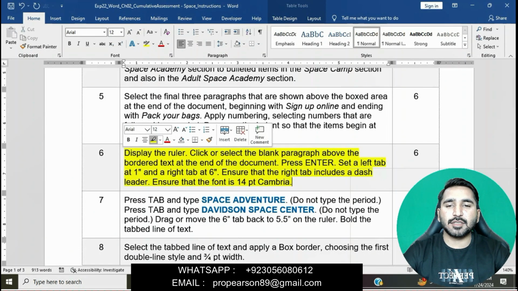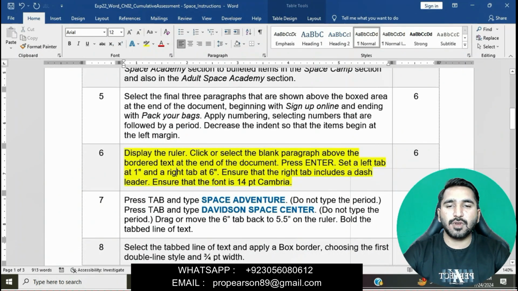Question number 6 is to display the ruler. Click or select the blank paragraph above the bordered text at the end of the document. Press enter, set a left tab at 1 inch and a right tab at 6 inches. Ensure that the right tab includes a dash leader. Ensure that the font is 14-point Cambria.